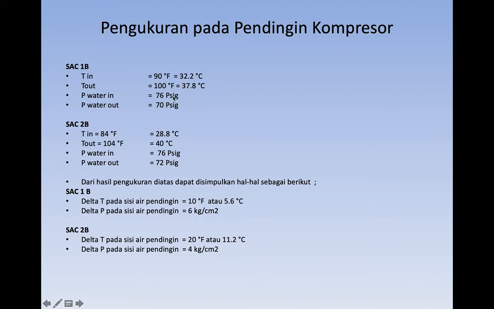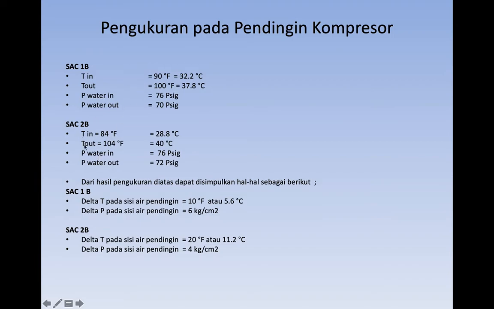And then we also find the pressure. The pressure of water in is about 76 pounds per square inch gauge, and the pressure of water out is around 70 pounds per square inch gauge. Also we find the other parameters for the other compressor, SAC2B, for example.